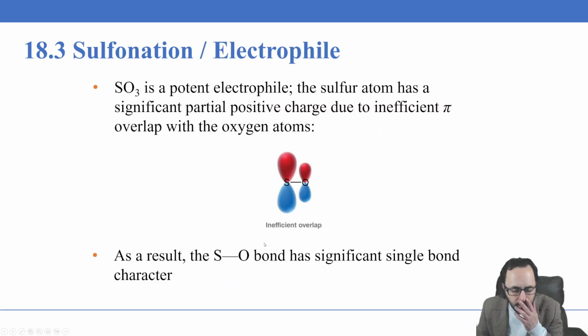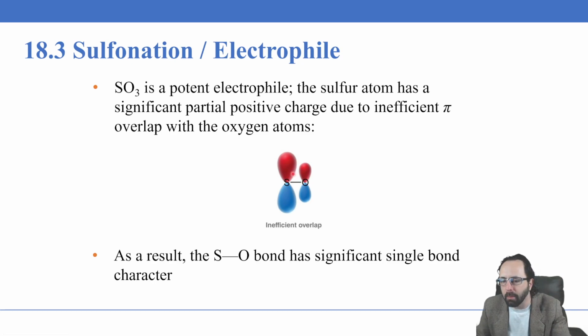Another reason why this reaction occurs so readily and why SO3 is such a good electrophile is that the sulfur atom has an even more significant partially positive charge due to the inefficient pi overlap between the oxygen and the sulfur atoms. The sulfur has larger orbitals, somewhere in between sp2 and sp3, whereas the oxygen has the smaller sp2 orbitals.